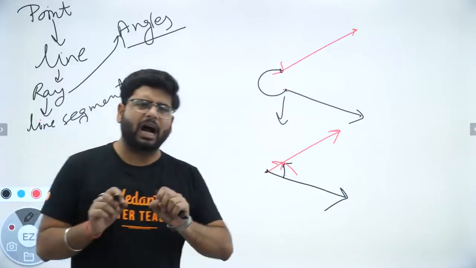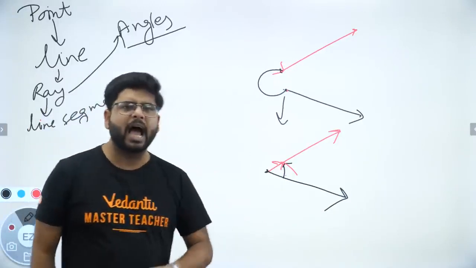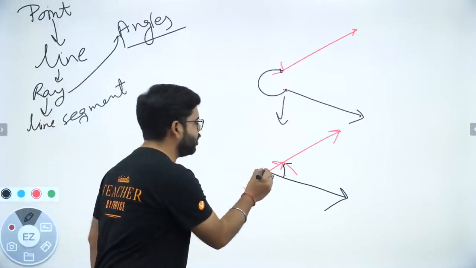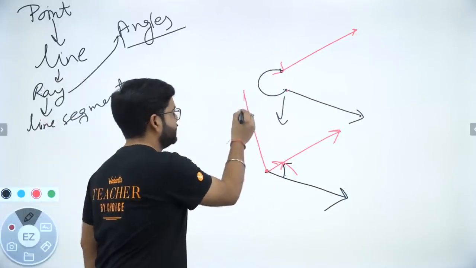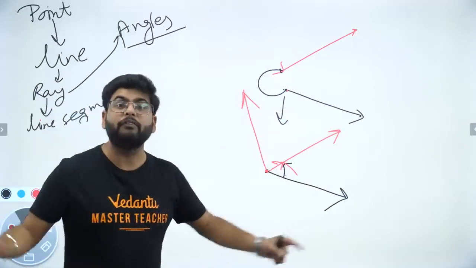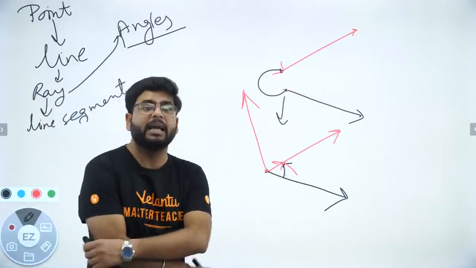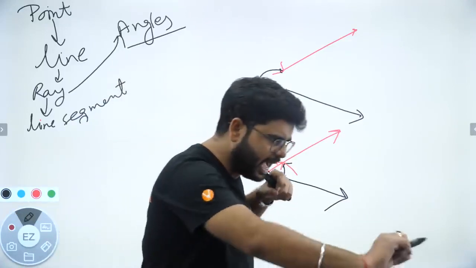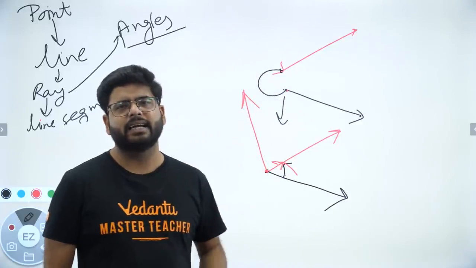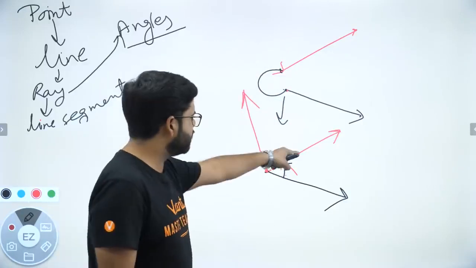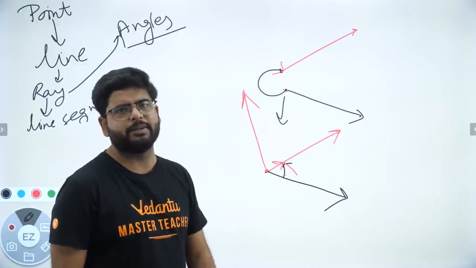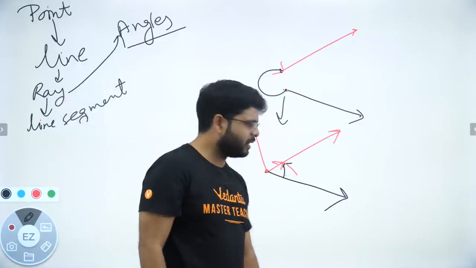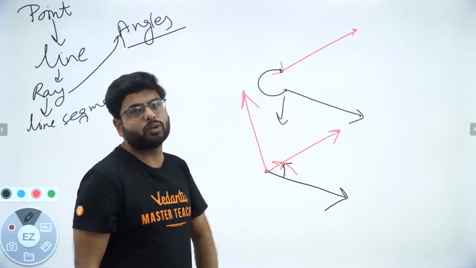Guys, just try to understand how many such rays can I pass through the same point or the endpoint? Infinitely many. Do you know why? Because a line doesn't have any width. It is one dimensional. Similarly, a ray also doesn't have any width. So I can make as many rays as I want, right? There is no particular count to it.